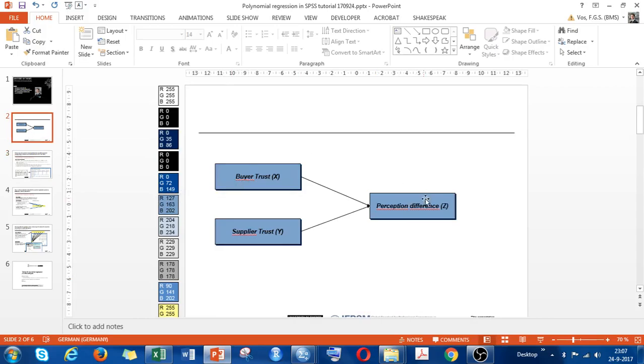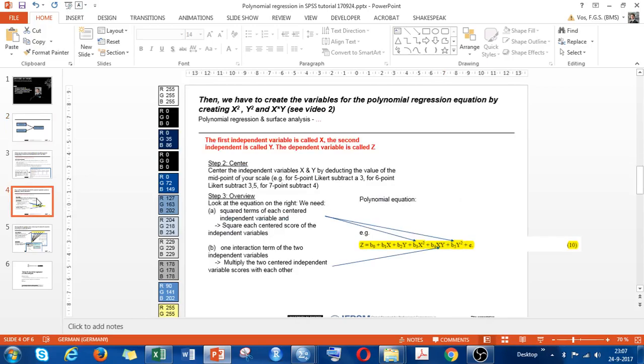And now actually I want to test this model. So just short again as repetition, I want to see how buyer trust and supplier trust have an influence on perception differences. And the two independent variables are called x and y in polynomial regression and the dependent z. And we take a look at what we have to do.